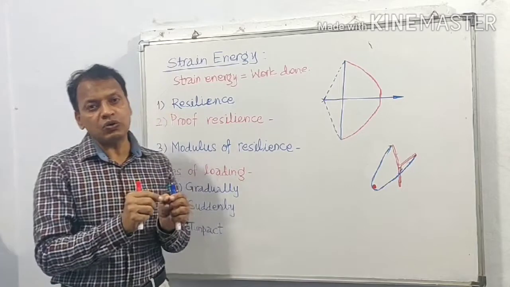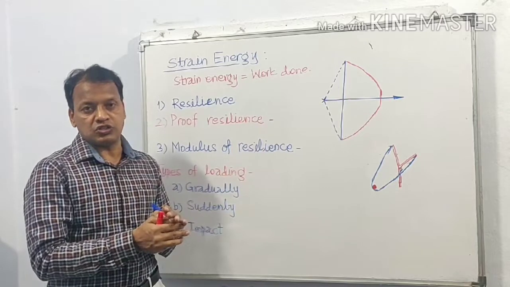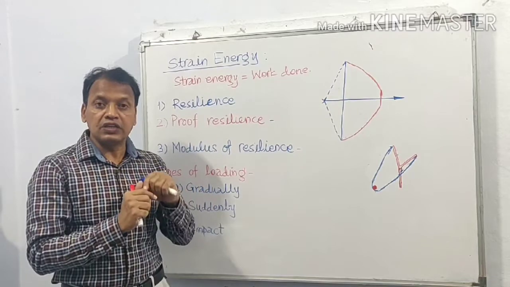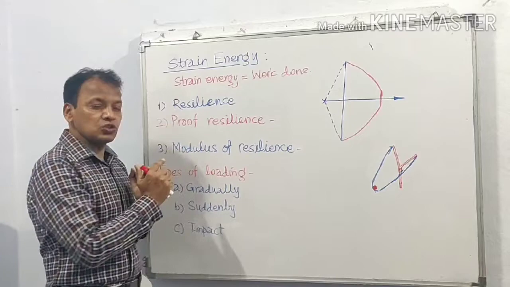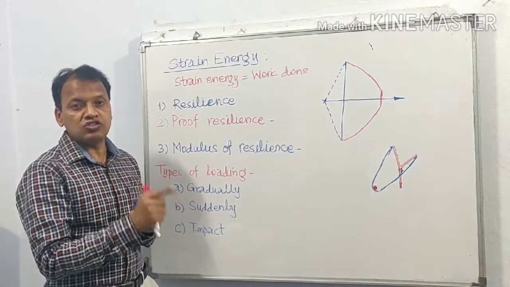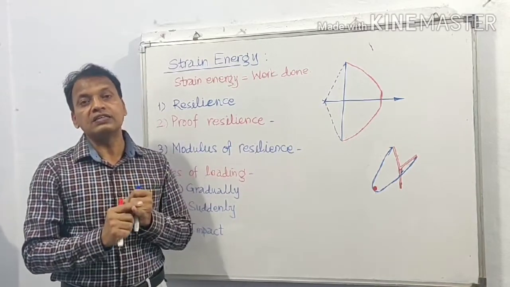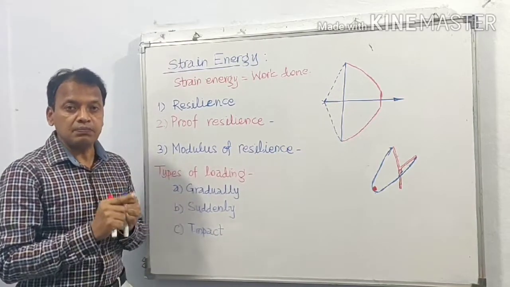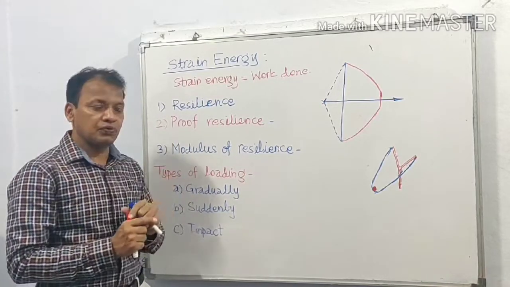Therefore, up to the elastic limit only we can strain so that it will regain its original dimensions. So, up to the elastic limit, if the body is strained, the energy stored in the body is maximum. And this maximum energy stored in the body, up to the elastic limit, when it is strained, is called proof resilience. What is resilience? Resilience is the energy stored in a body when it is strained. And what is proof resilience? Maximum energy stored in a body when it is strained up to the elastic limit, that is proof resilience.